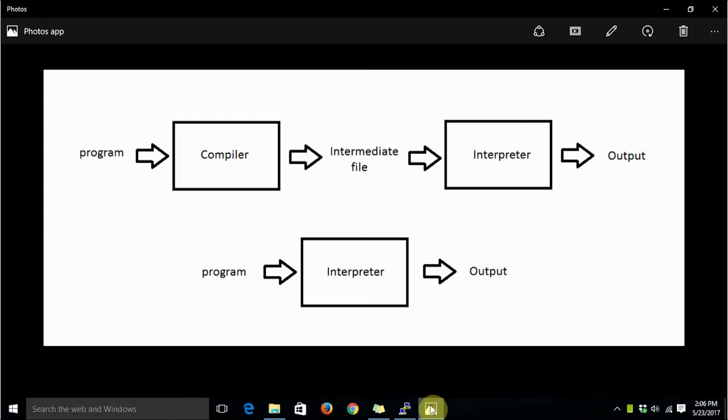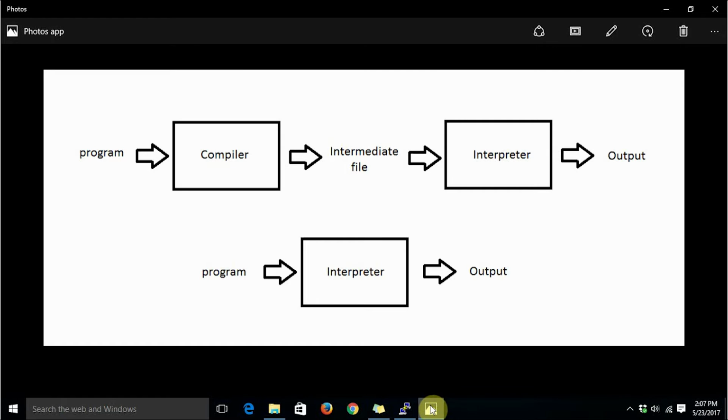So this is the diagram. This diagram has got two parts. The first part, the top diagram, shows us how a compiled programming language works, and the bottom part, which says program arrow interpreter arrow output, is for an interpreted programming language. So first, let's get started with understanding how a compiled programming language works.